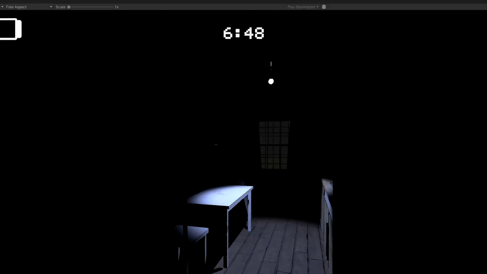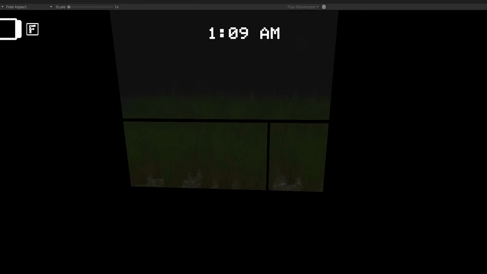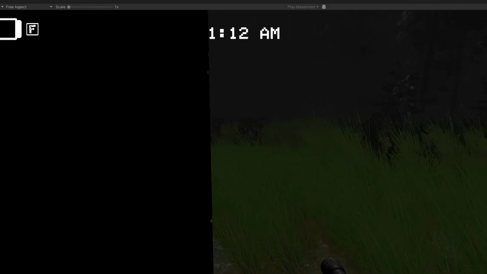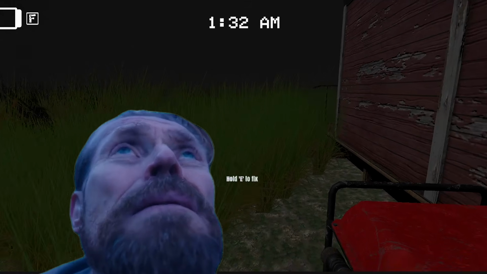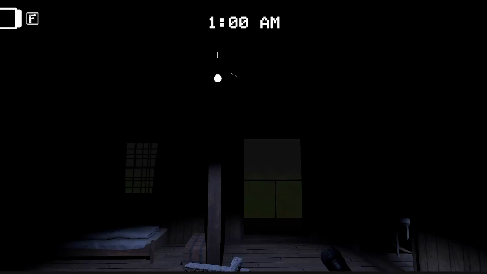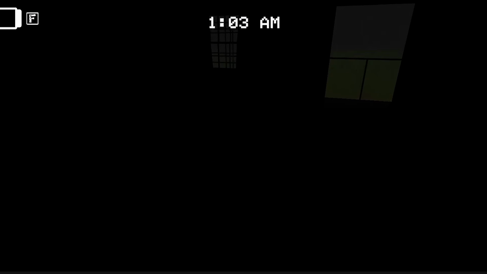Even with something this simple, it took a couple of tries to get right. With day 5 coming to an end, things were looking good. But then I discovered a huge flaw in the game. And that was, the flashlight worked inside with the lights off. This might seem like it's supposed to happen, but this allows the player to sit inside all night and be safe. With time running out, the quickest solution I could come up with was to detect if the enemy was in the house and make him immune to the flashlight unless you go outside. So you were forced to go fix the generator. And with that, the game was finished and I had almost no time remaining.